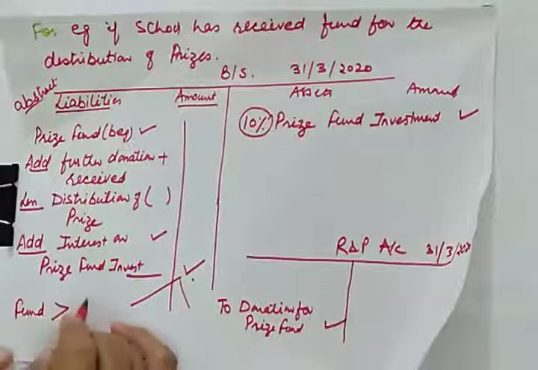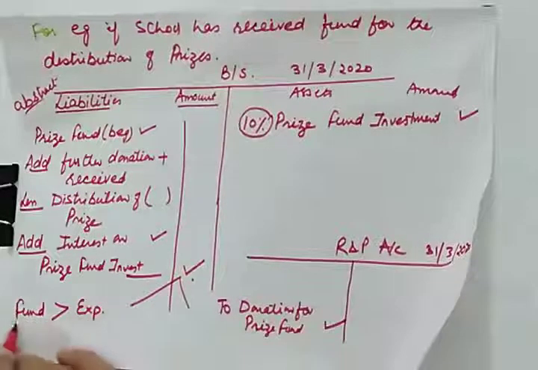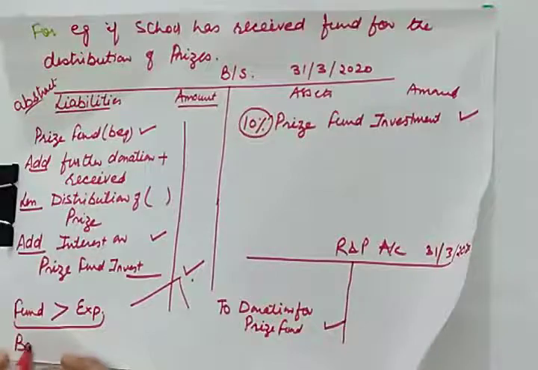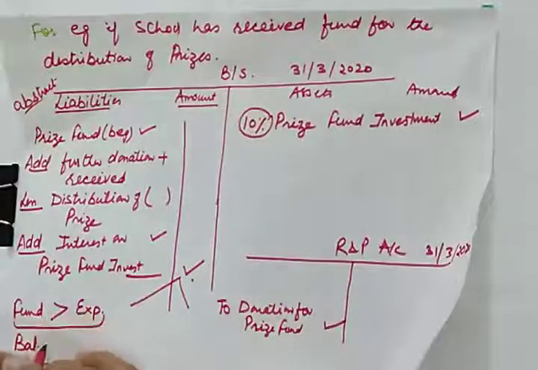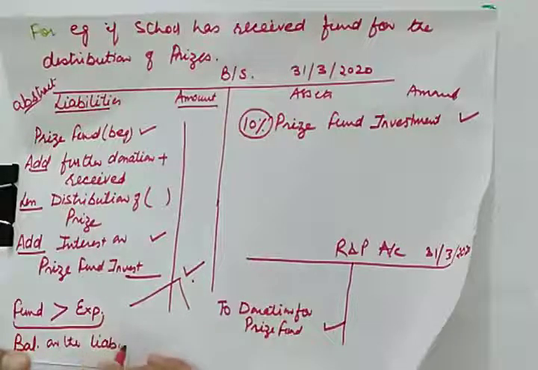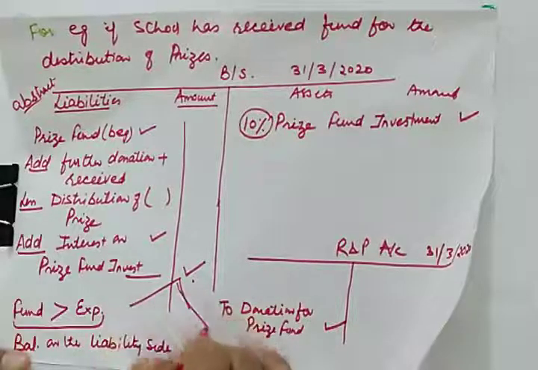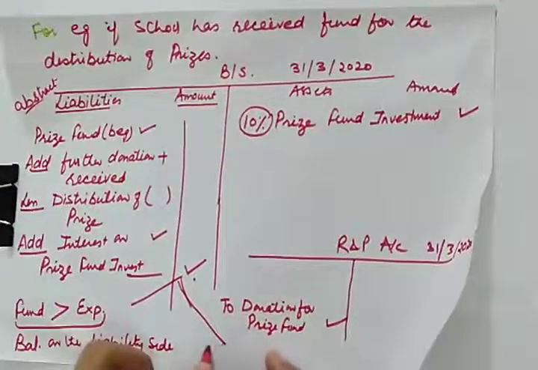the fund is more than its expenses, then the balance will be shown on the liability side of the balance sheet. But in the different case, what will happen?